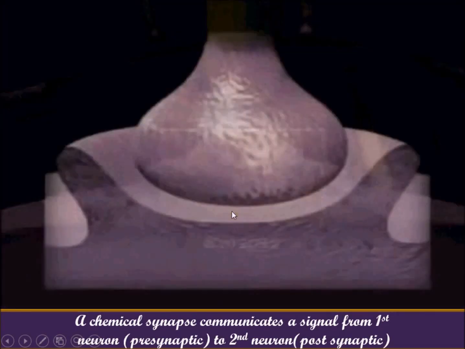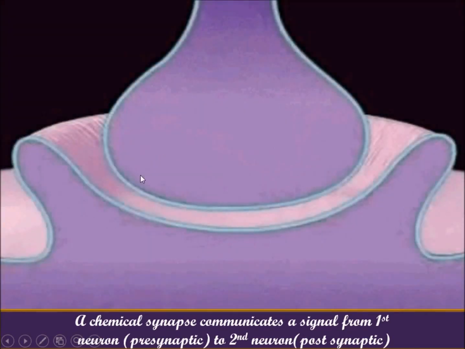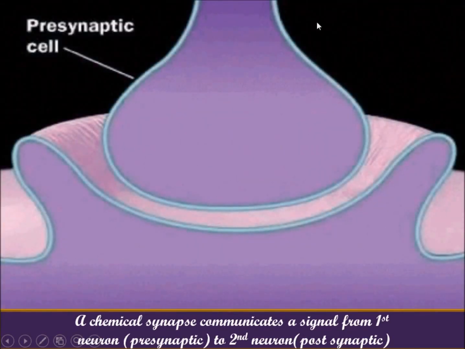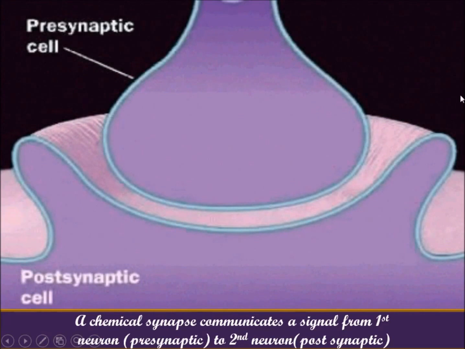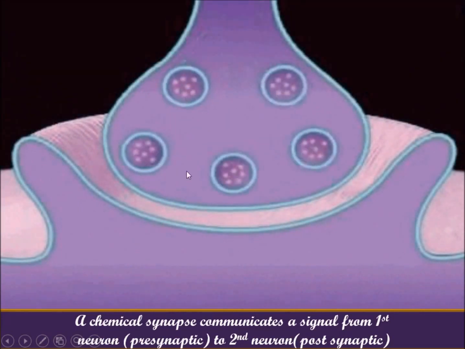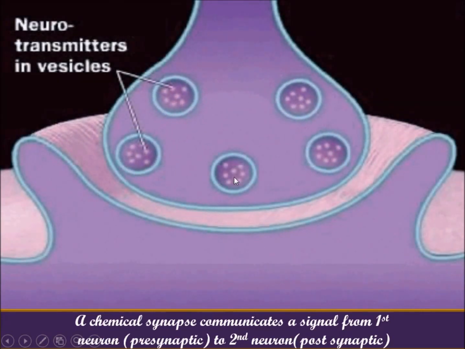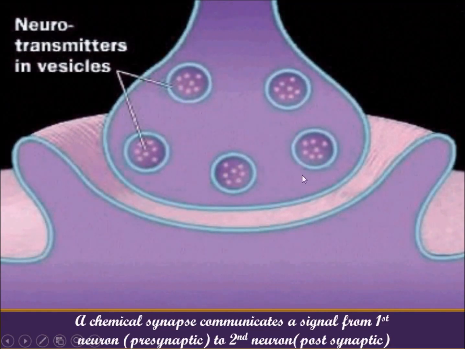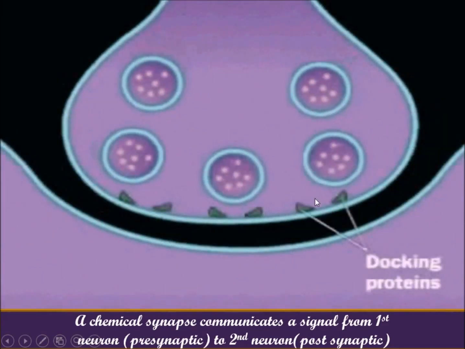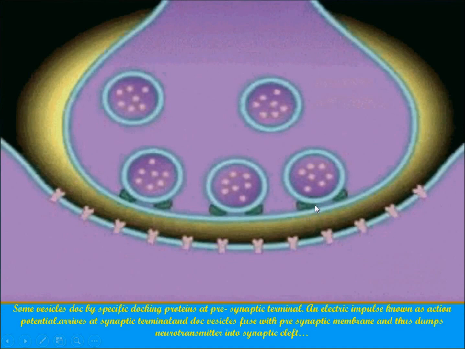See, this is how it works. This is the presynaptic cell and this is the postsynaptic cell. Neurotransmitters are filled in the vesicles, and then they come to the docking proteins.